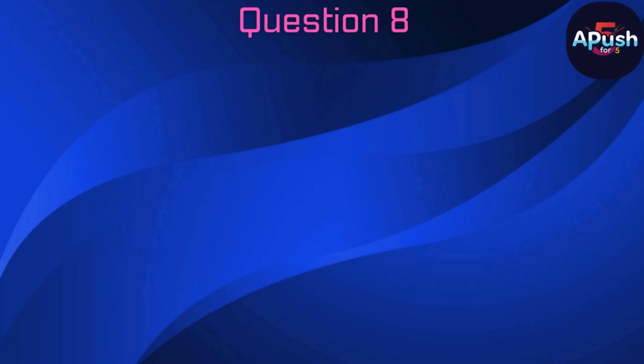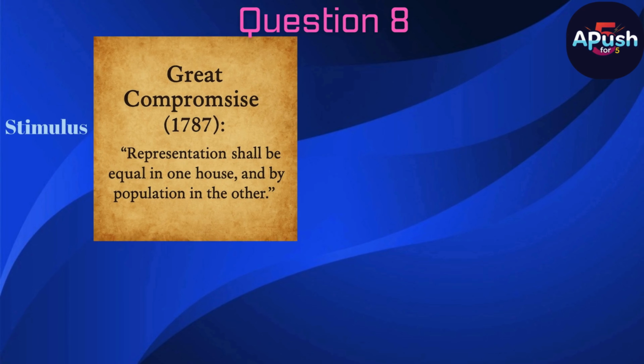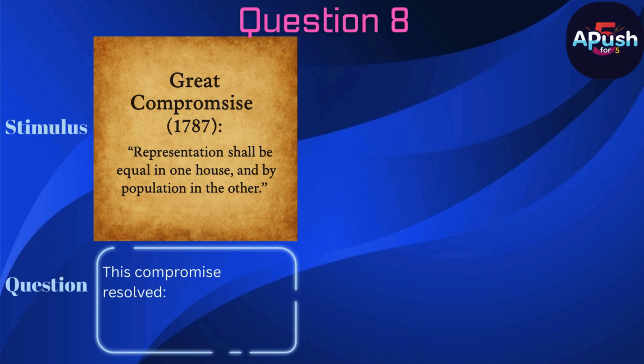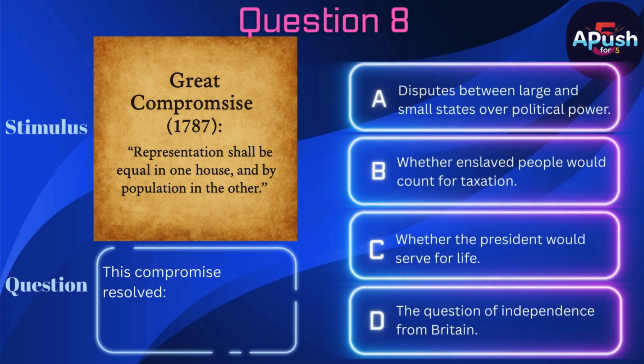Question 8. Stimulus. See image. Question. This compromise resolved A. Disputes between large and small states over political power. B. Whether enslaved people would count for taxation. C. Whether the president would serve for life. D. The question of independence from Britain.